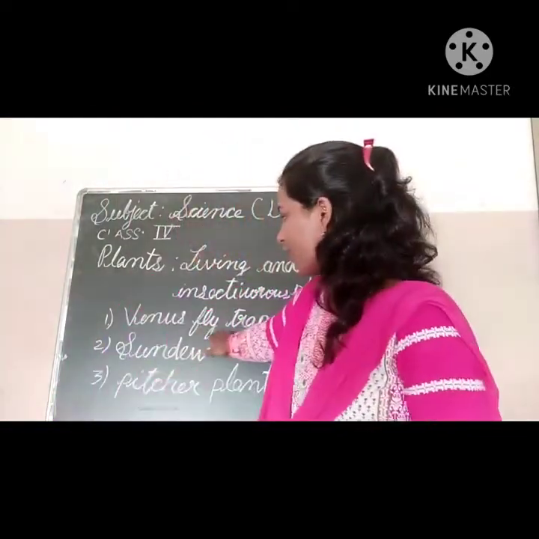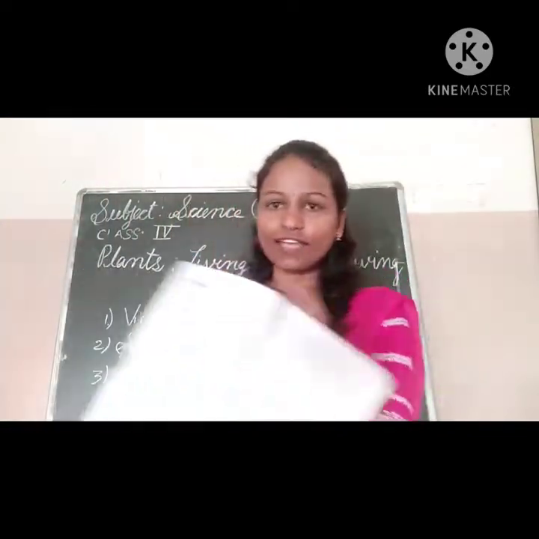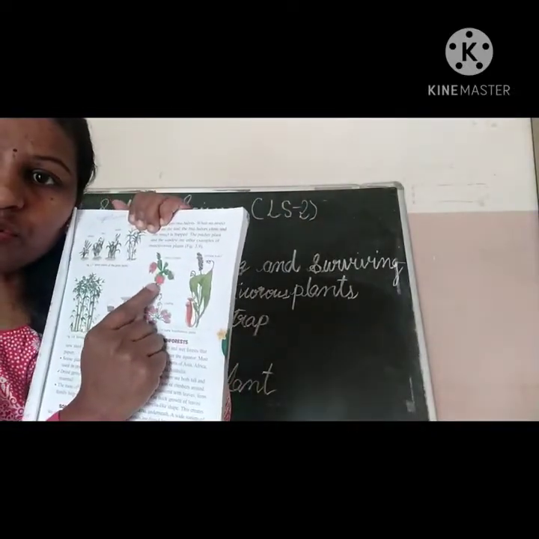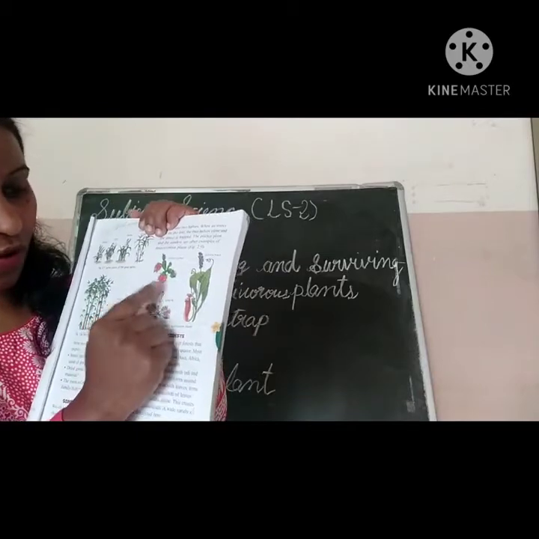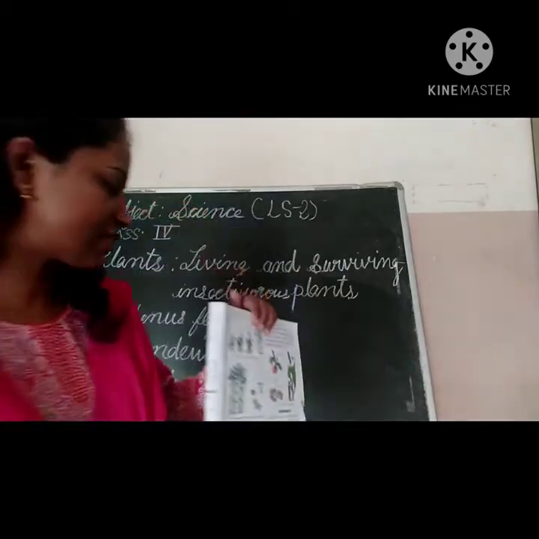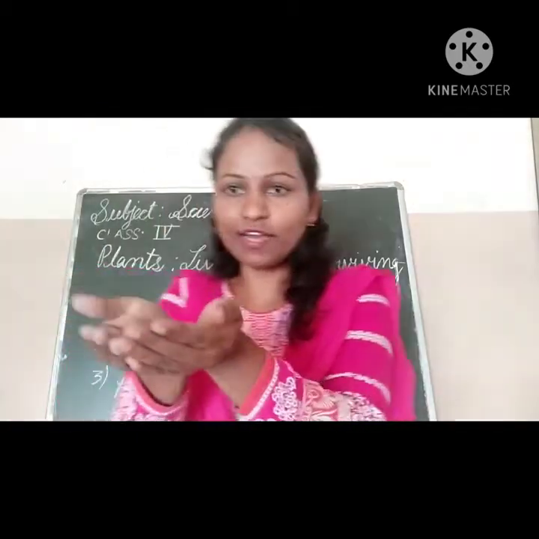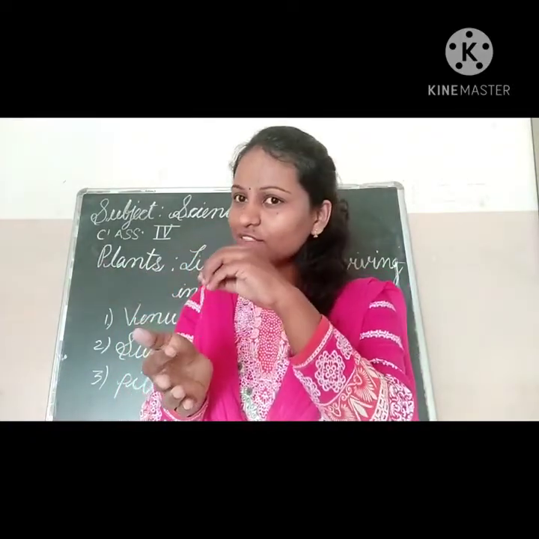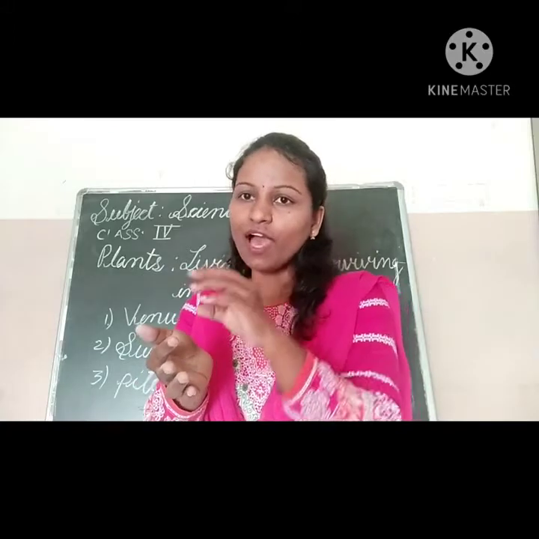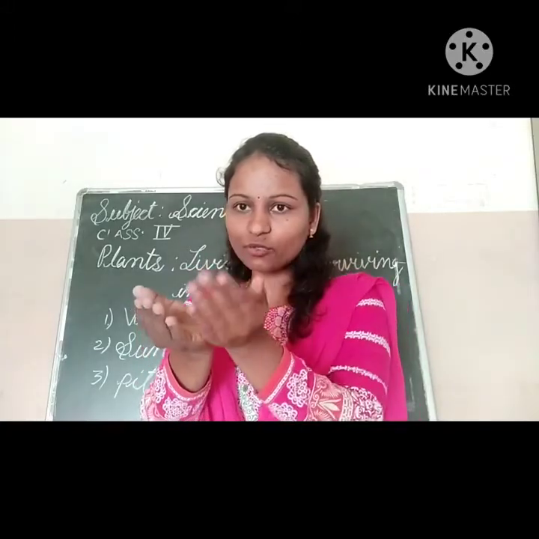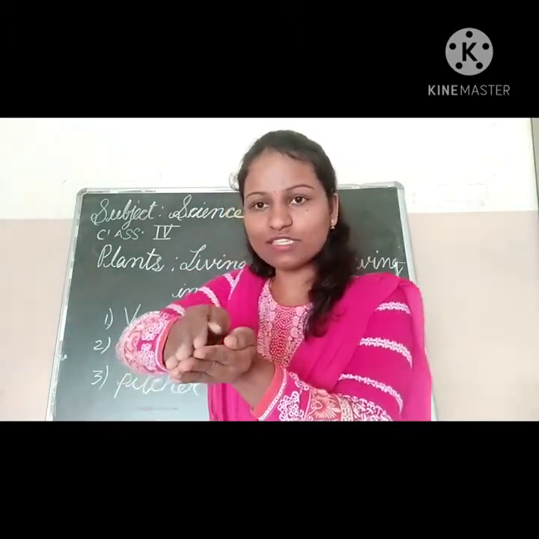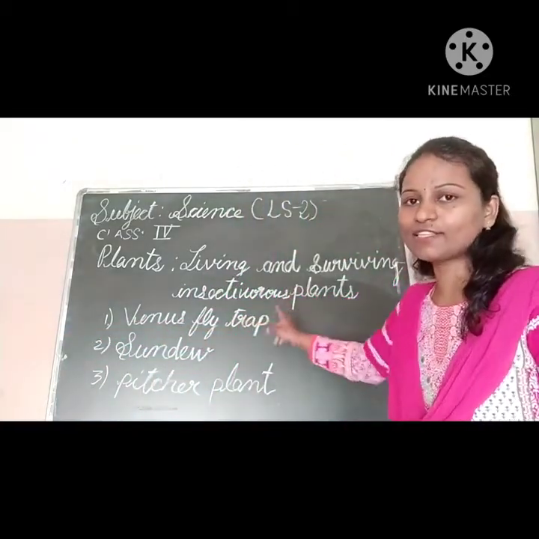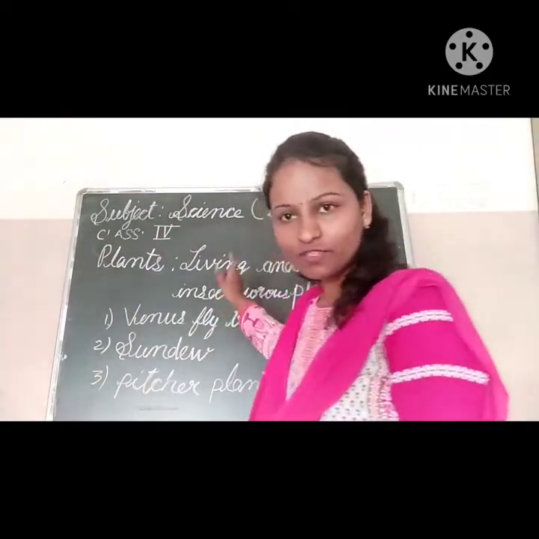So in the Venus flytrap, if you see here in the textbook, beta, how they have opened the two leaves. It's like an open ball. And here, if you find this one, they are very attractive. Once the insect comes into this, they automatically close the trap. So that is called the Venus flytrap plant, and this is one of the insectivorous plants.